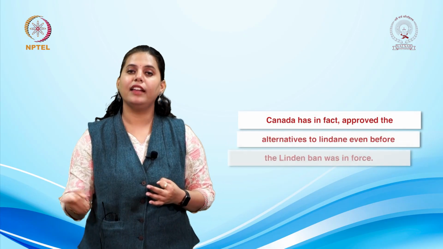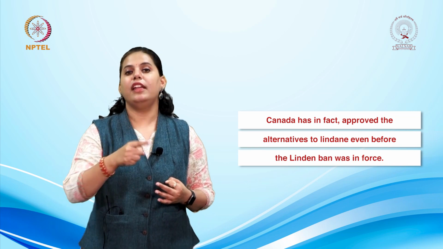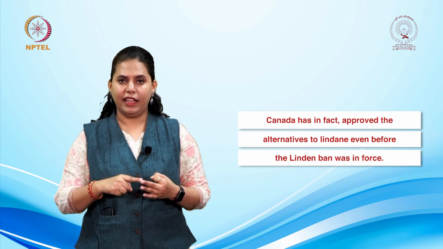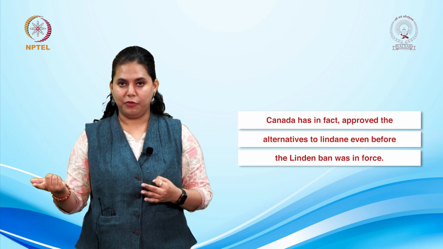Canada had in fact approved the alternatives to Lindane even before the Lindane ban was in force, and Canada also stated that a voluntary phasing out option was also given to Chemtura to sell the existing stock. That was also given, and then Chemtura was also still an economically profitable company.